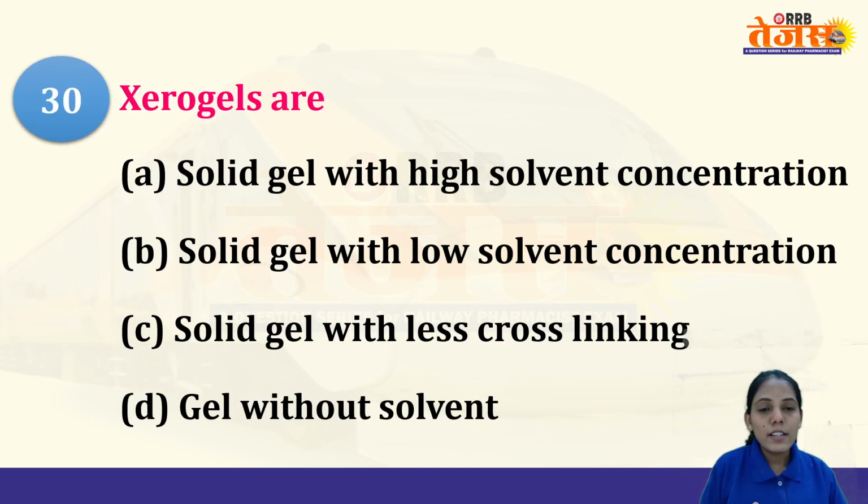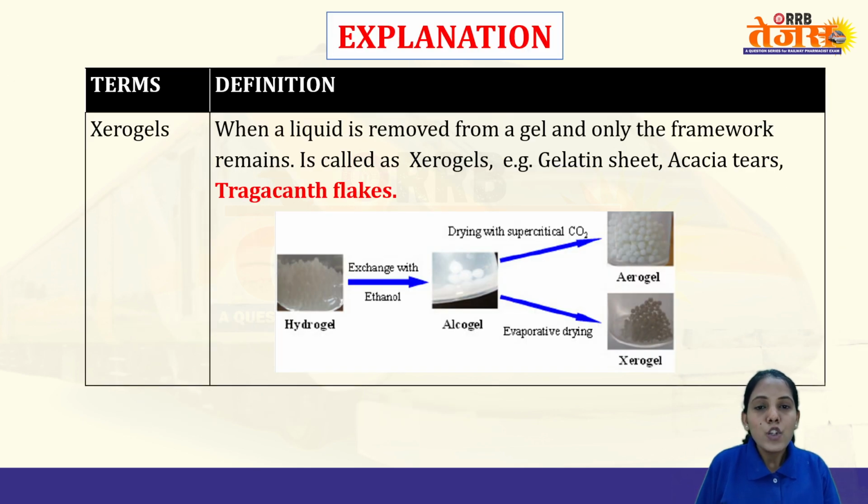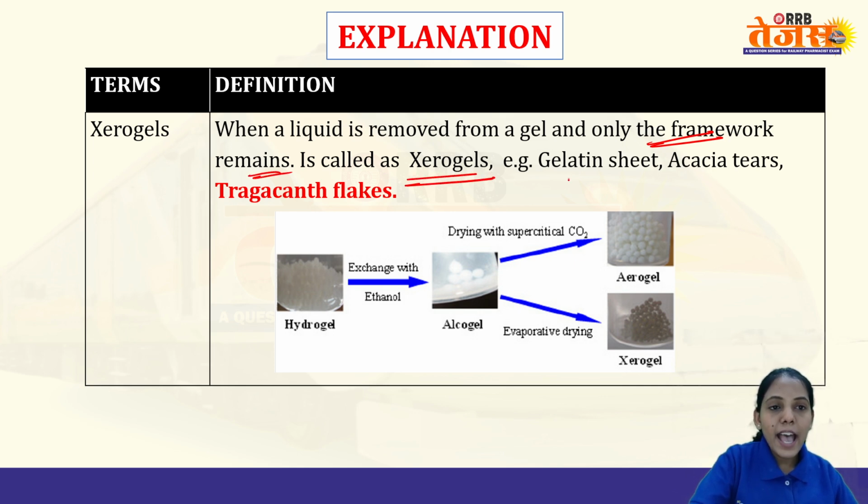Xerogel, as we discussed. If the solvent present in a gel is removed, that is known as xerogel, but there are chances that some concentration of the solvent may be present. In this case, it is a solid gel now, right? Because there is no liquid. So solid gel with low solvent concentration is the right answer. When the liquid is removed from a gel and only the framework remains, it is known as xerogel. Examples are gelatin sheets, acacia tears, tragacanth flakes.